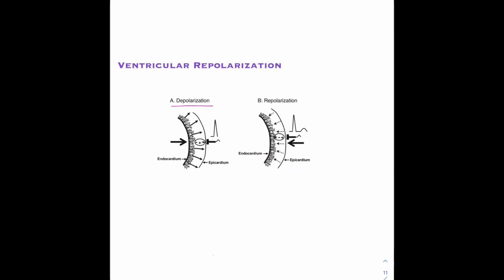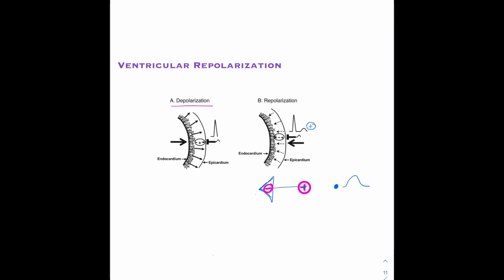So the question is, why is the repolarization positive in this case? Now, if you see, the repolarization will move from epicardium to the endocardium. The negativity is moving from this side to this side. So the arrowhead is actually negative and the tail is positive, and the direction is towards the left side in this figure, which is towards the endocardium. Now, if you have a recording electrode placed here, you will see that the recording electrode is facing the positive side of the vector, hence the deflection would be positive.